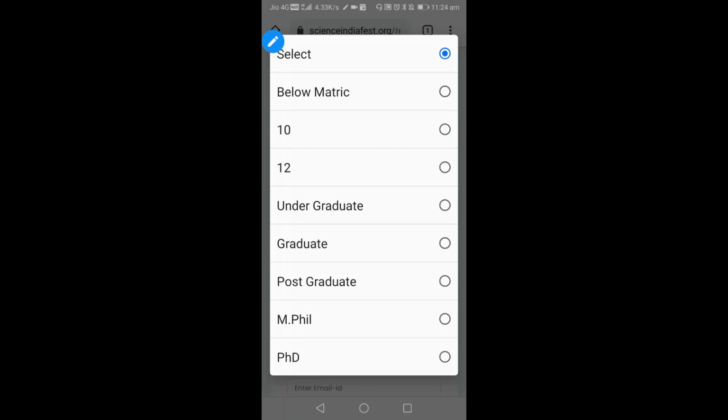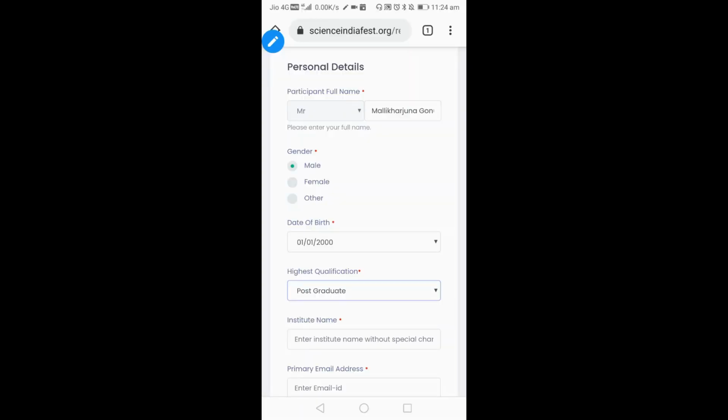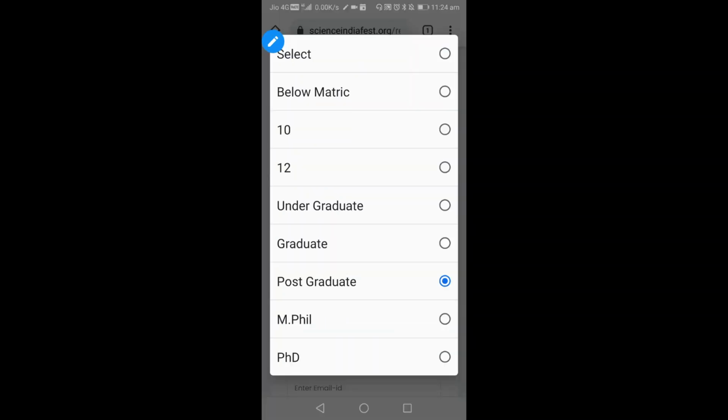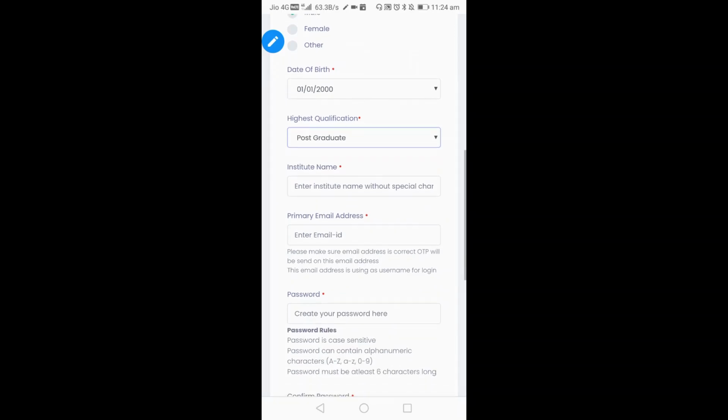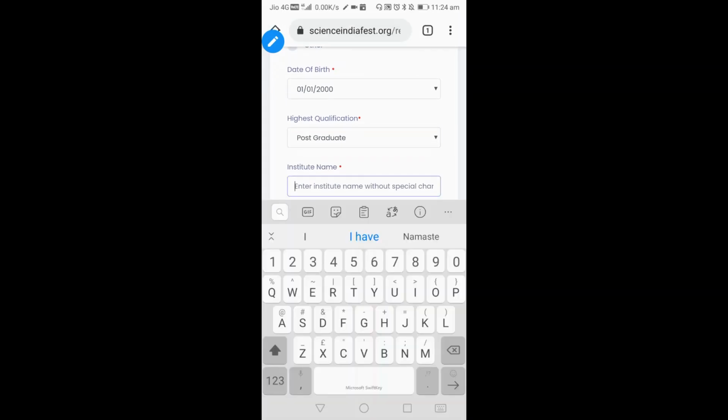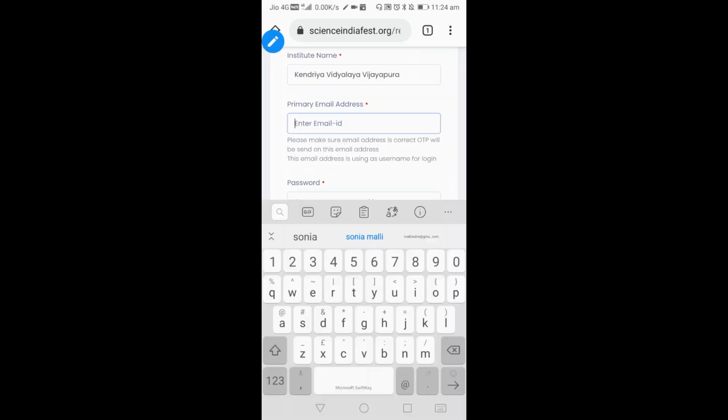If you are a 9th student or 8th student, you select below matric. If you are in 10th or 12th, select accordingly. I am a postgraduate, so I will select postgraduate. Then the institute name: I will type Kendriya Vidyalaya Vijayapura. Then enter the email ID.